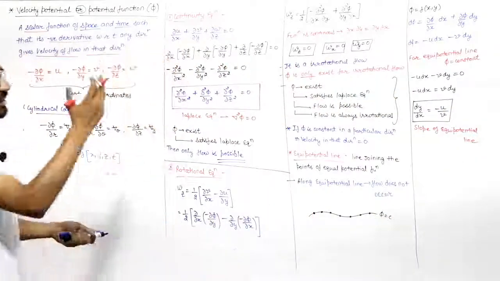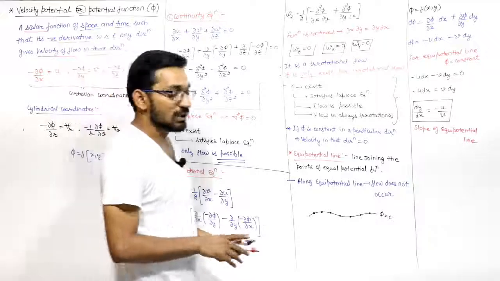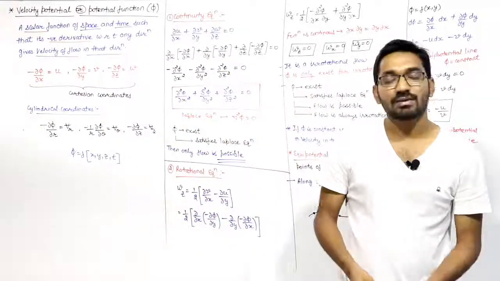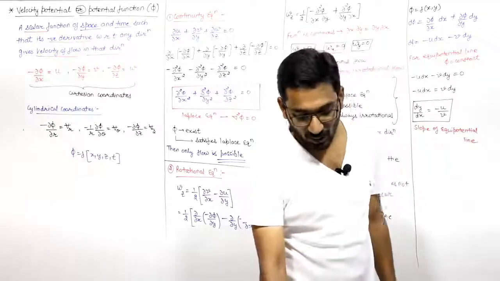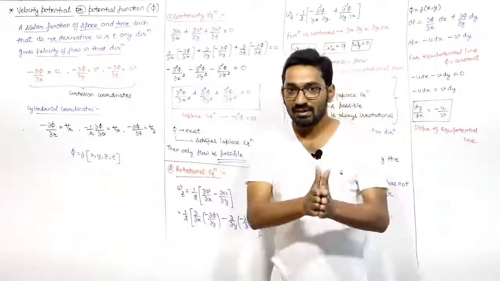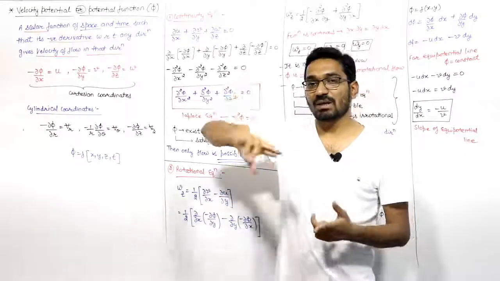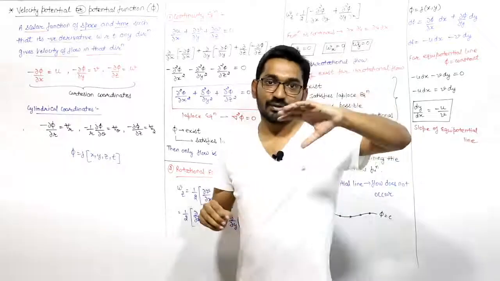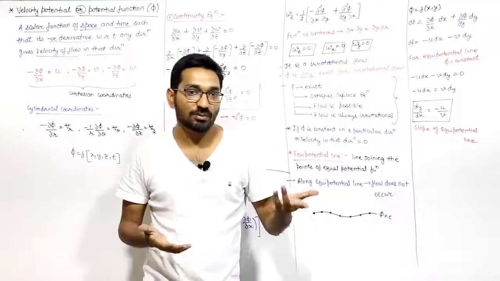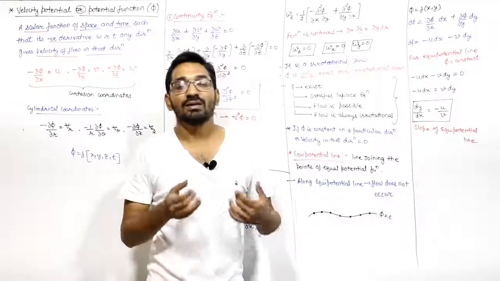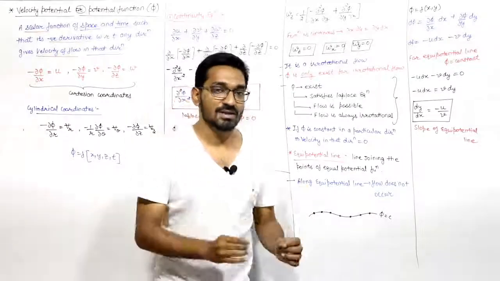If you don't remember this, you can derive it very easily. So this is the slope of the equipotential line, right? This is all about the velocity potential function, or simply potential function phi, which is a scalar quantity and is a function of space and time. If a potential function exists and it satisfies the Laplace equation, then flow is possible, and that flow is always irrotational. If phi is not satisfying the Laplace equation, then flow is not possible, and phi does not exist for rotational flow. It is always for an irrotational flow.